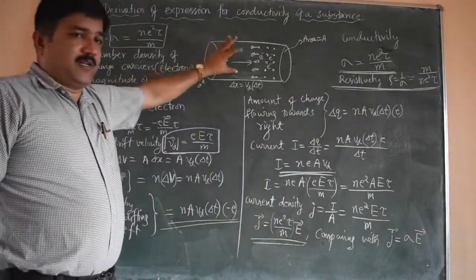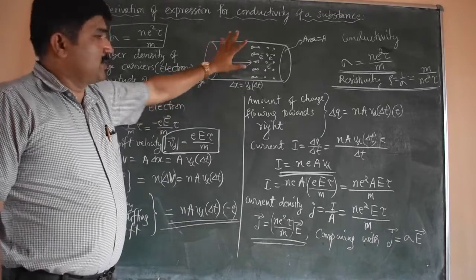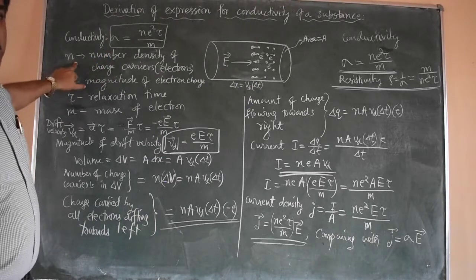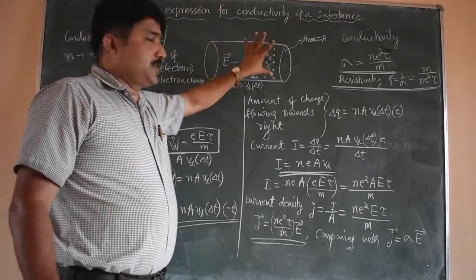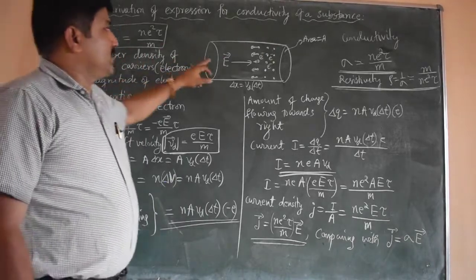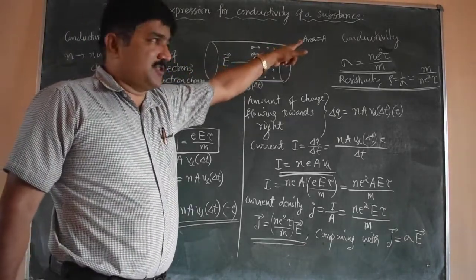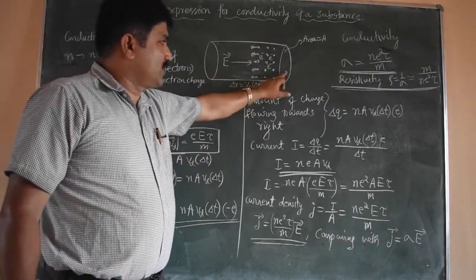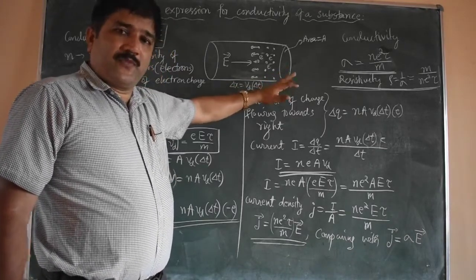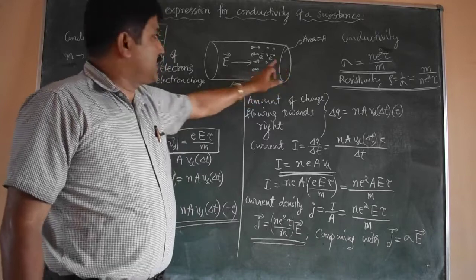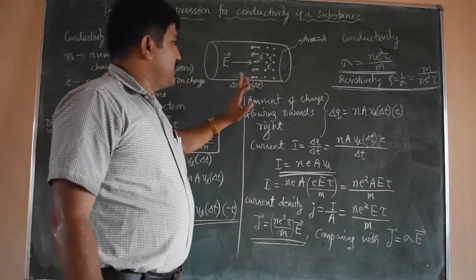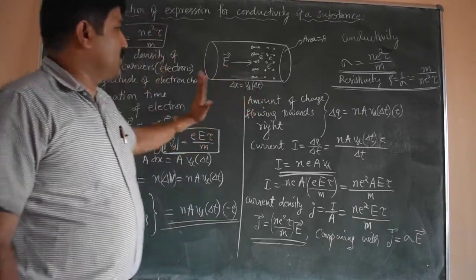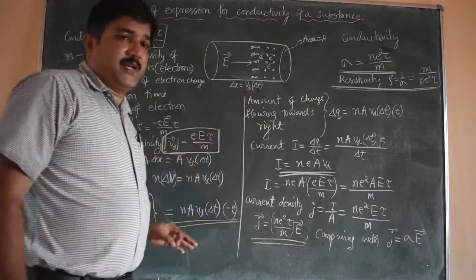So I will brief it in 2 minutes. Consider a small portion of the conductor having number density of charge carriers, or number of electrons per unit volume, as n. Electric field is applied to the right, area of cross section is A, and in a time Δt one electron drifts from the right end of the conductor to the left end. Hence the distance moved by that electron can be taken as Vd into Δt, where Vd is the drift velocity, that is the average velocity.